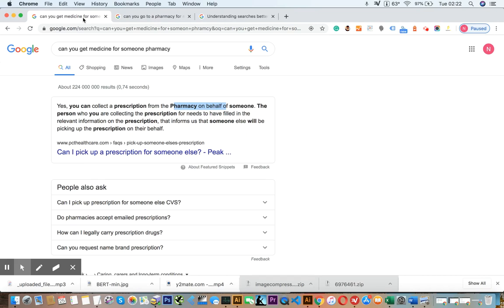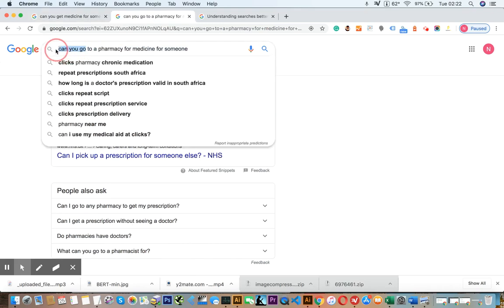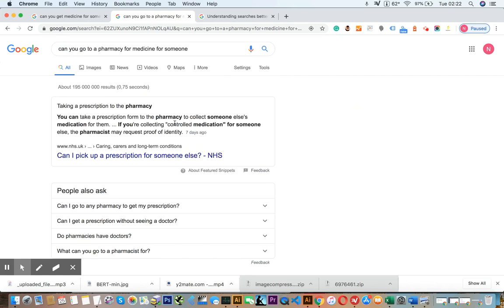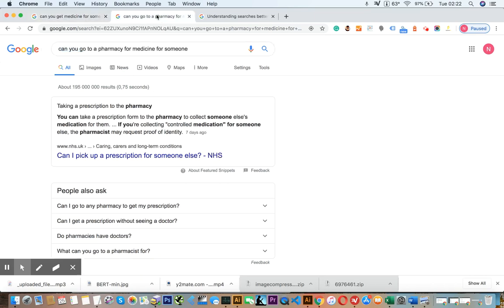So even though it's very similar, the nuances between can you get and can you go are accounted for with very similar results, because these are very similar search queries. But it just shows you with those nuances how BERT comes in and works so efficiently. You would expect it to give exactly the same answer, and it actually has given a slightly different one that is more appropriate.